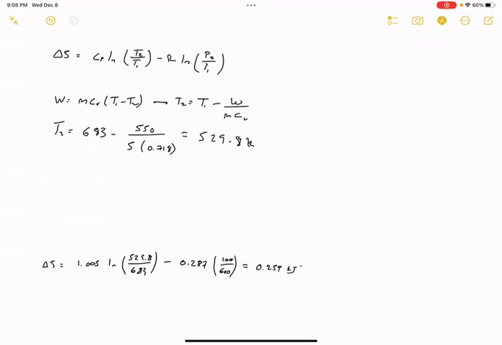0.259 kilojoules per kilogram Kelvin. In other words, the entropy is increasing. This is perfectly realistic because, like we said at the very beginning, we just want to make sure that the entropy isn't negative. And it's not negative, so this process is definitely realistic.